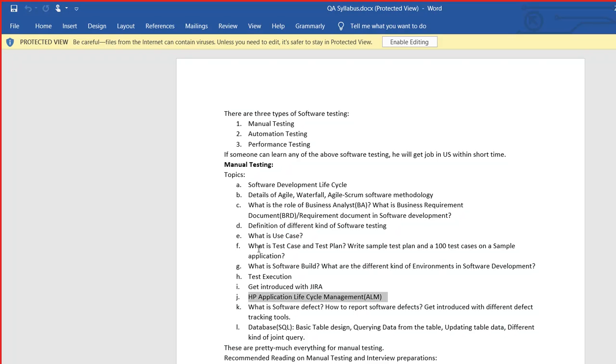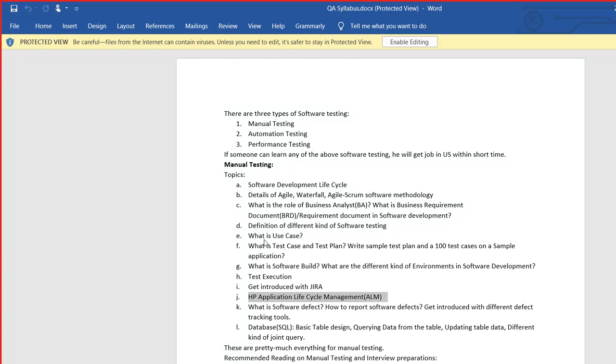When I'm talking about application, it is a software product, a software application, remember. So when you test a software application,